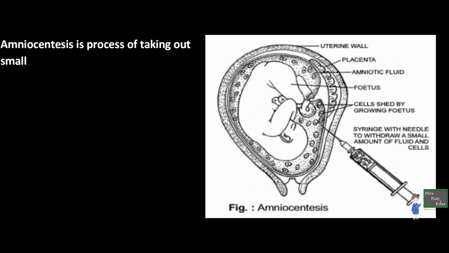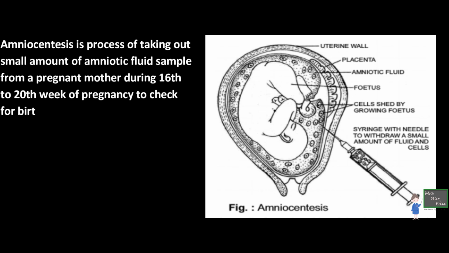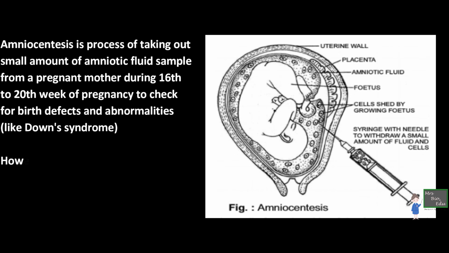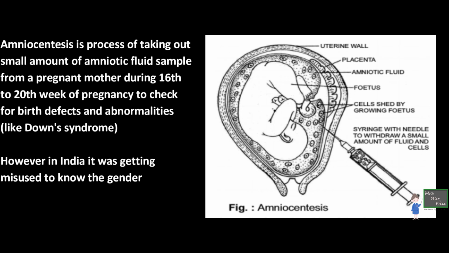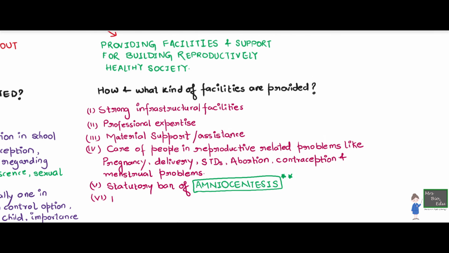It is a process in which we poke a syringe in through the mother into the sac of the baby. It's called the amniotic sac, and we take out a little bit of fluid from it. And in that fluid are actually cells shed by the growing fetus, and through those cells we can know any abnormality the baby is having during development. But in India, this technique was getting misused to know the gender of the baby before birth, which led to female infanticide. So we have to put a ban on this because this was disturbing the age sex structure of the population.